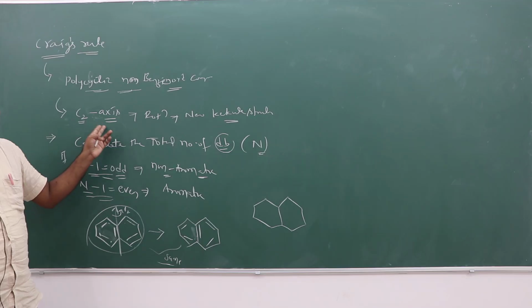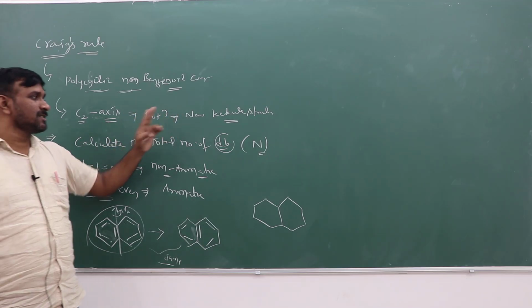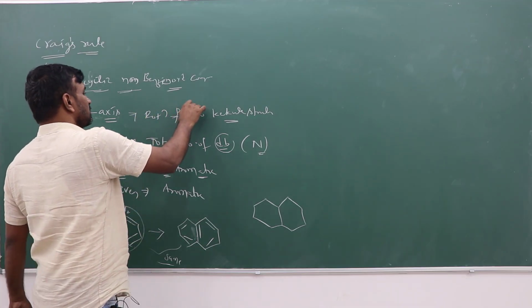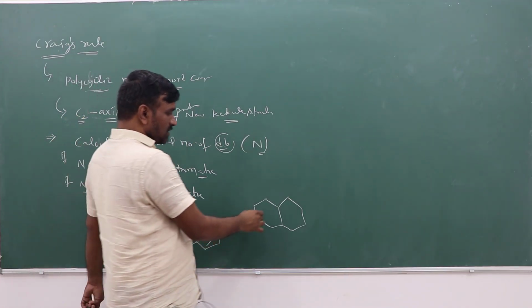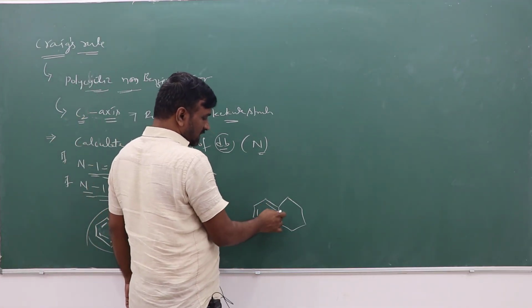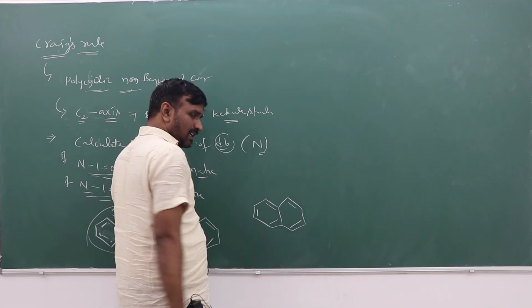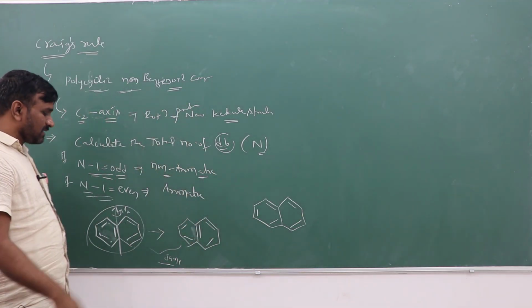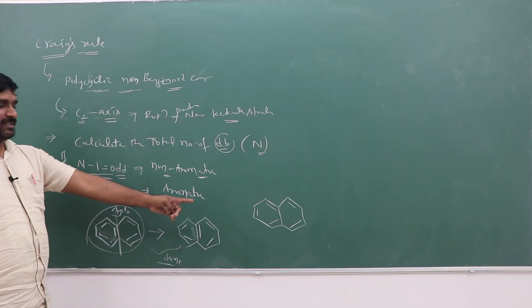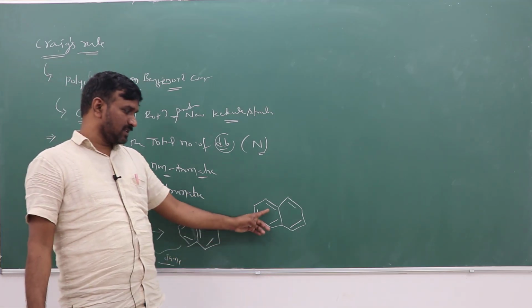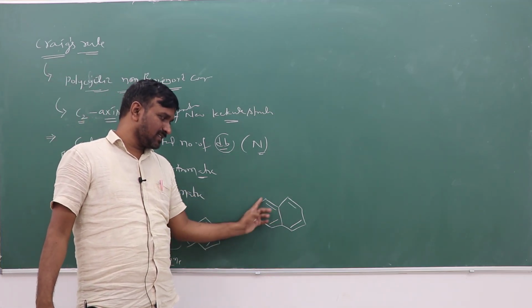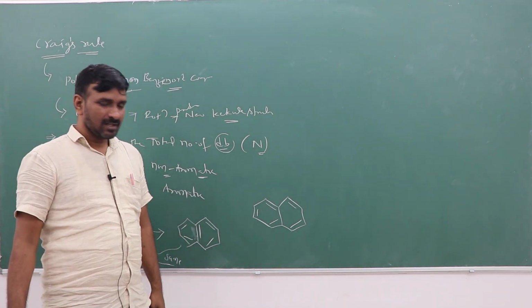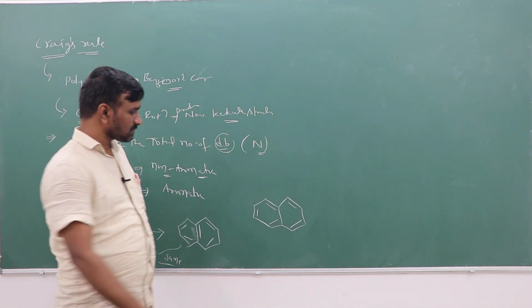You select the C2 axis such that during the rotation it produces a new Kekulé structure. I mentioned earlier that to get aromatic character, the double bonds are in conjugation.